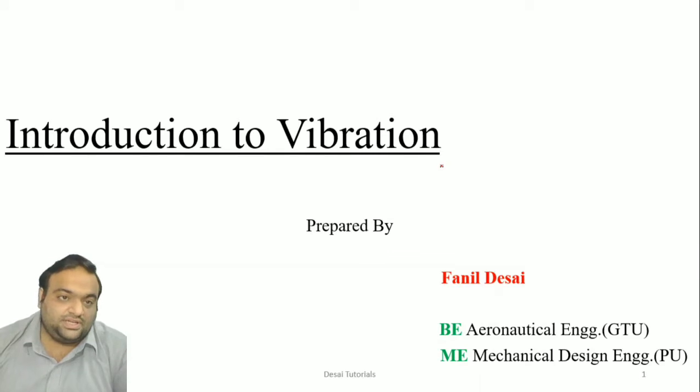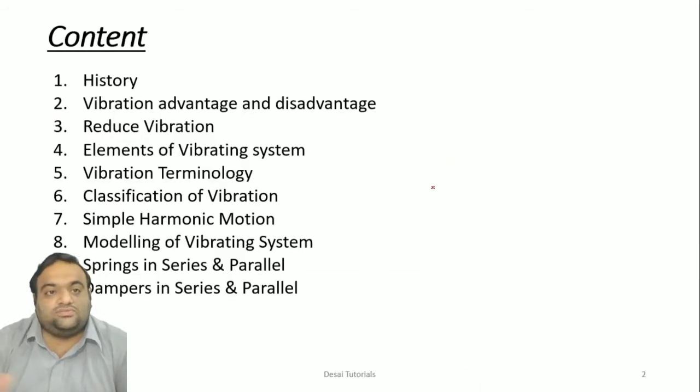Today we'll be learning about the introduction of vibration. So first of all, we'll look at a brief content of the things that we are going to study over here.